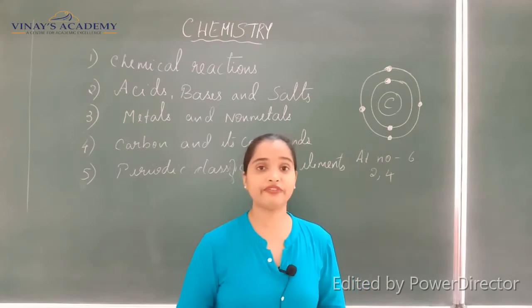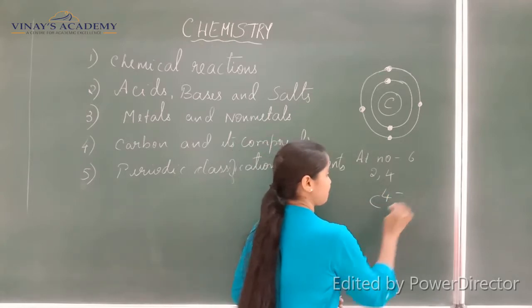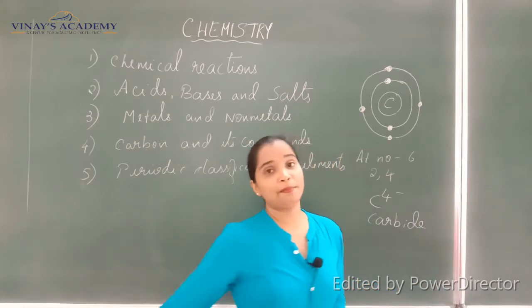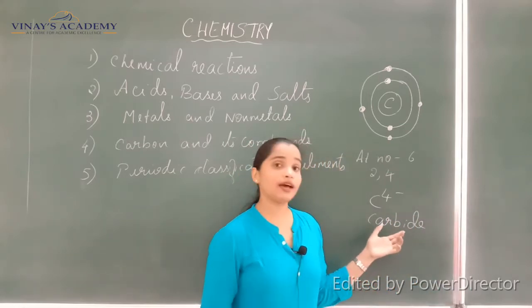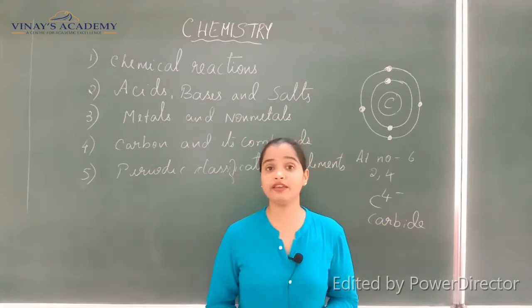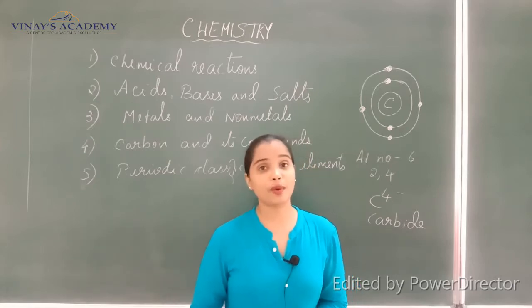We call it C4 minus, carbide. This particular element, which has a valency of 4, has a very unique nature, so we call it tetravalency.